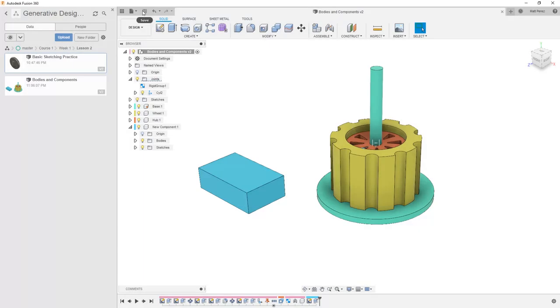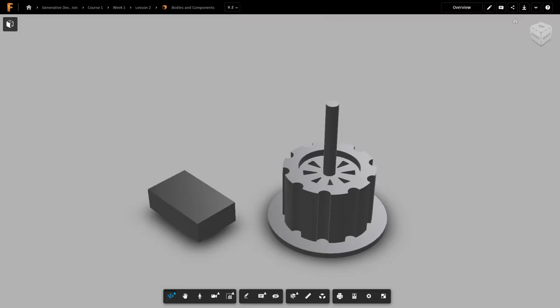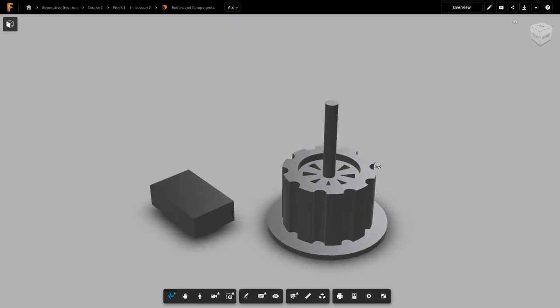We can also view it on the web ourselves by going to View Details on the web, or by expanding the version inside of our data panel and selecting View Details on the web here. So let's take a look at what this looks like on the web in Fusion Team. Inside of Fusion Team on the web, you'll notice that we don't have component color cycling like we do in Fusion 360.